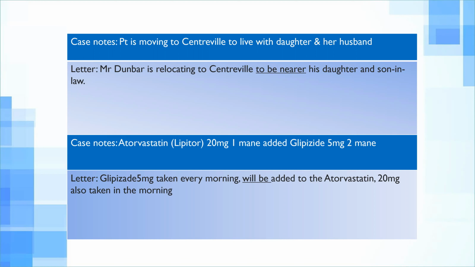And the second case note says atorvastatin 20 milligram 1 main added glipizide 5 milligram 2 main. And the letter says glipizide 5 milligram taken every morning will be added to the atorvastatin 20 milligram also taken in the morning. It will not be added. That implies, when we are using "will be", that it's going to be added in the future. We are adding that today. It's going to start from today. So tenses make a lot of difference and can affect accuracy. And this is one of the major parts where people make mistakes and their marks can get deducted.